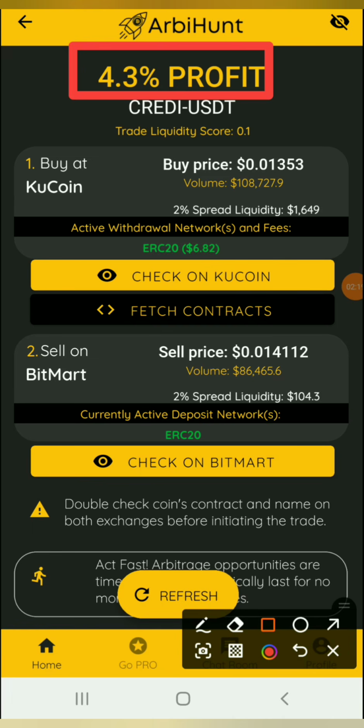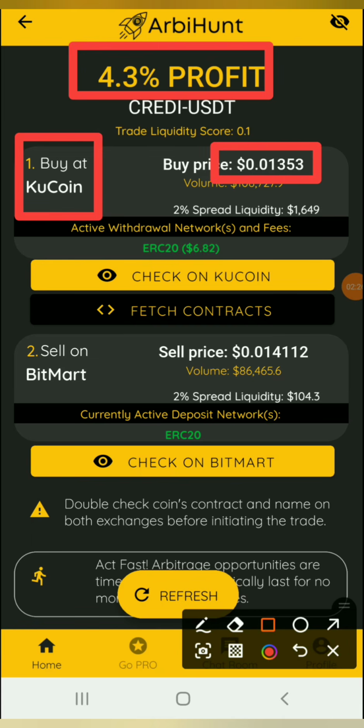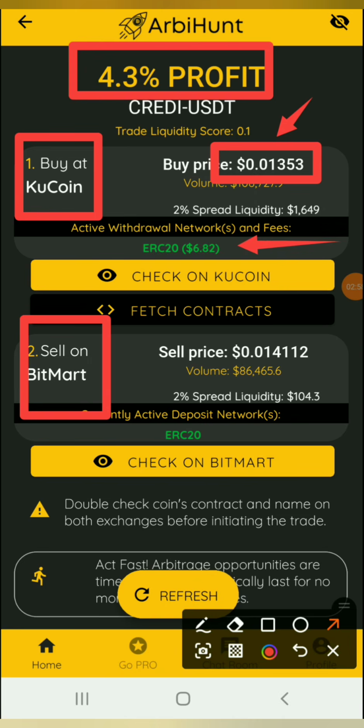All right, so all you have to do is buy at KuCoin at this price, 0.01353, and then sell on Bitmart. So we go to KuCoin. We all know how the KuCoin application works. It's just like Binance and Bybit and any other crypto platform. We use our USDT to buy this Credi at this price, and then transfer it using the ERC network, since ERC is being displayed over here, although ERC does have charges sometimes.